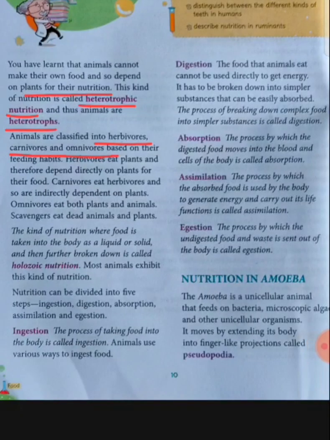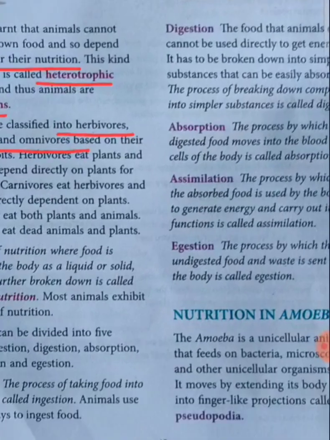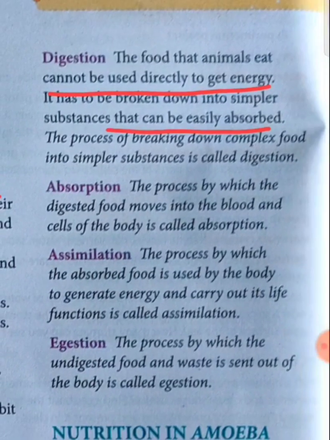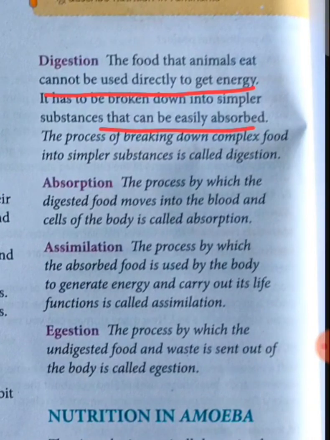So in the last class we studied about ingestion. What is ingestion? Ingestion is a process by which the food is taken inside the body. Okay. Now next is digestion. What is digestion? See, the food that we take, that animals eat, cannot be used directly to get energy, right? This has to be broken down into simpler substances that can be easily absorbed. This process of breaking down of complex food into simpler substances is known as digestion.